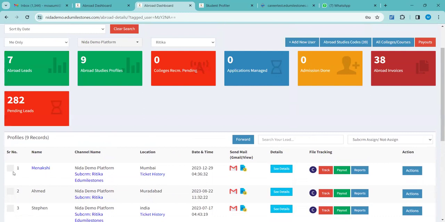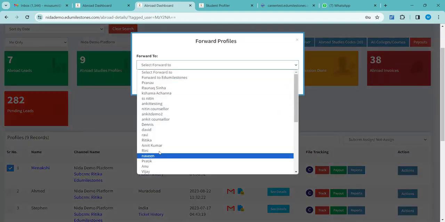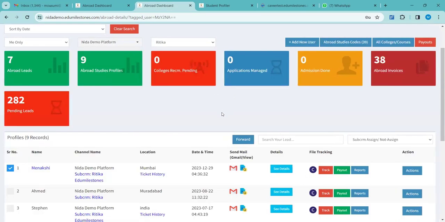Now, for example, you want to forward this profile to Ritika to take a follow-up. Just click here, forward option, select Ritika's name, forward to Ritika, and you can type a message like why you are sharing with the Sub-CRM, for example, follow up with the candidate for the documents. Once the task is completed, they have to forward it to you. The Sub-CRMs cannot directly forward any profile to Edu Milestones. They have to forward it to you, and only from you it will come to Edu Milestones.